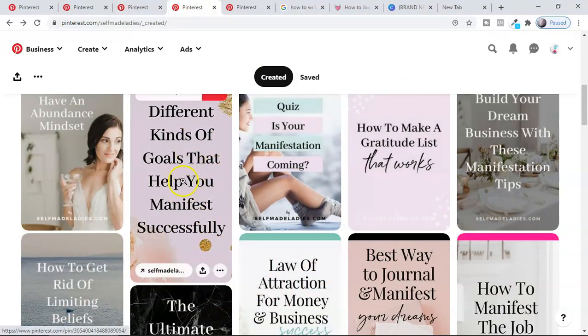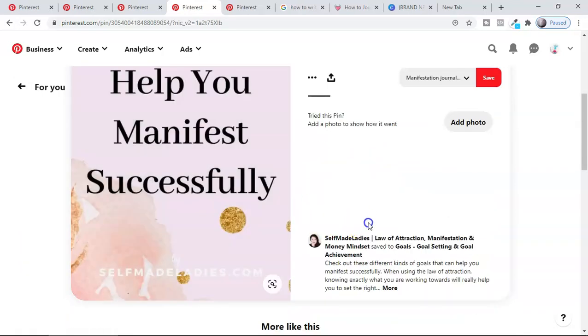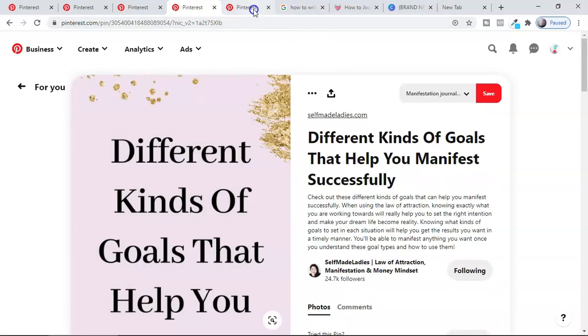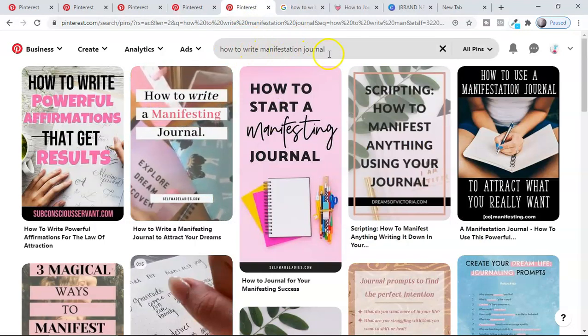Okay, so if I want to read, I will click here, and I'm going to see the description, title and the hashtags which she's using. So all this will give me an idea of how I'm going to create for this. Now guys, if I want to optimize for this keyword, how to write manifestation journal, that is an amazing